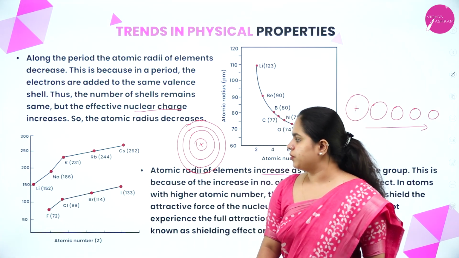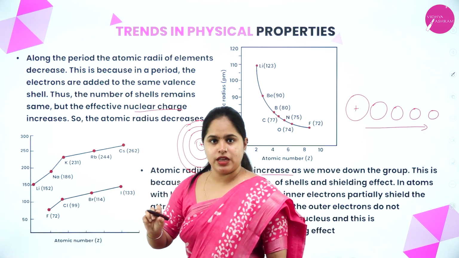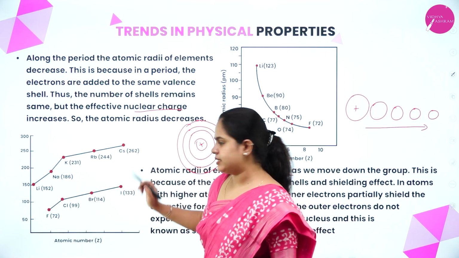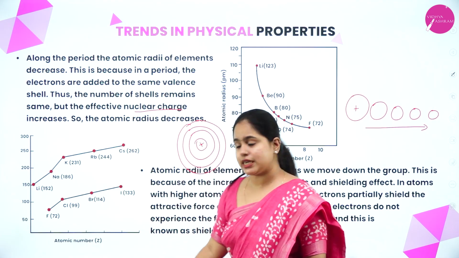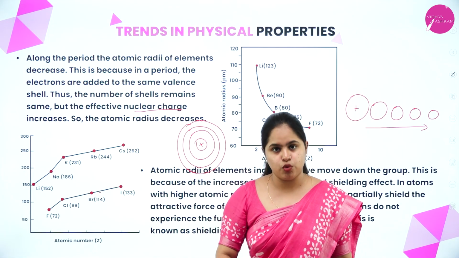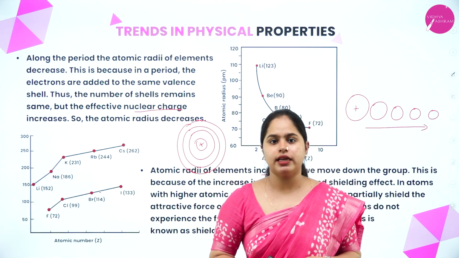You can see from the diagram, lithium, sodium, potassium, rubidium, cesium. Down the group, the size of atomic radii is increasing. I hope it is clear. In the case of halogens also, fluorine, chlorine, bromine, iodine, as we move down the group, the atomic radii is increasing. So, this is about the trend in atomic radii.